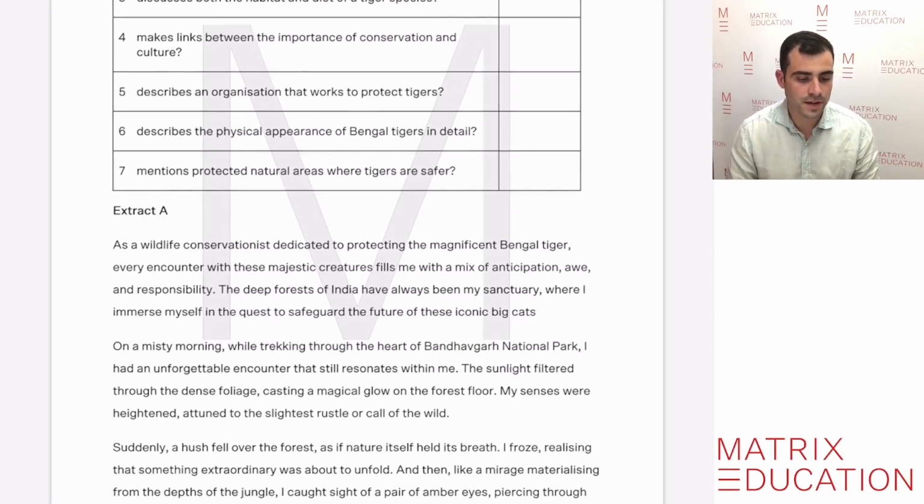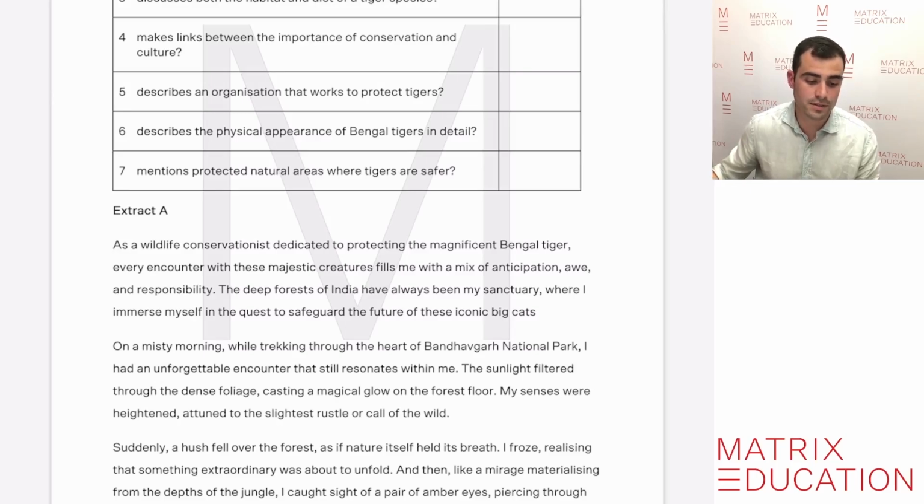As a wildlife conservationist dedicated to protecting the magnificent Bengal tiger, every encounter with these majestic creatures fills me with a mix of anticipation, awe, and responsibility. The deep forests of India have always been my sanctuary, where I immerse myself in the quest to safeguard the future of these iconic big cats. On a misty morning while trekking through the heart of the Bandhavgarh National Park, I had an unforgettable encounter that still resonates within me. The sun filtered through the dense foliage, casting a magical glow on the forest floor.